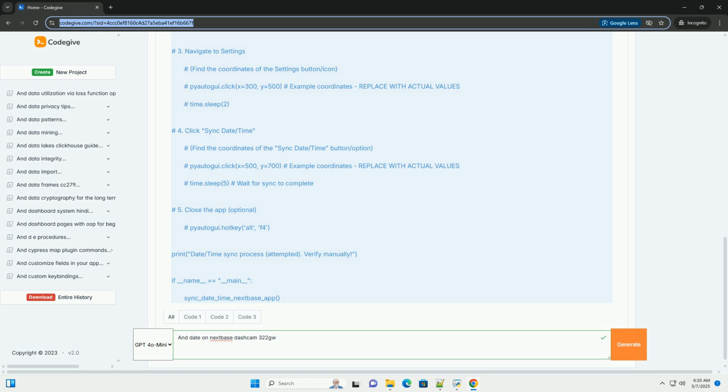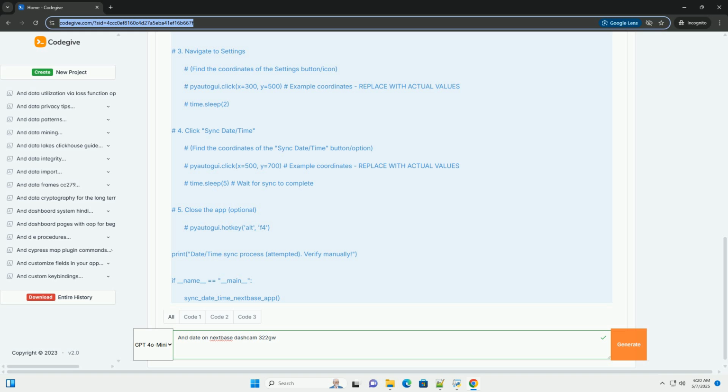Directly manipulating the date and time on a Nextbase 322GW through scripting is generally not possible with the standard user interface. The Dashcam doesn't expose a command line interface or API for direct configuration. However, there are a few theoretical approaches, each with significant limitations and caveats.